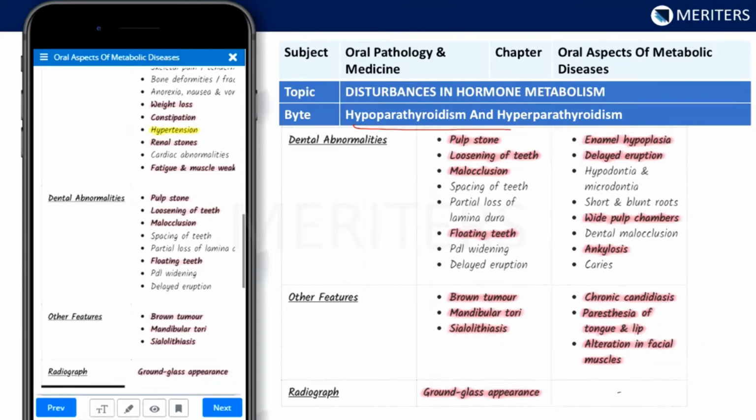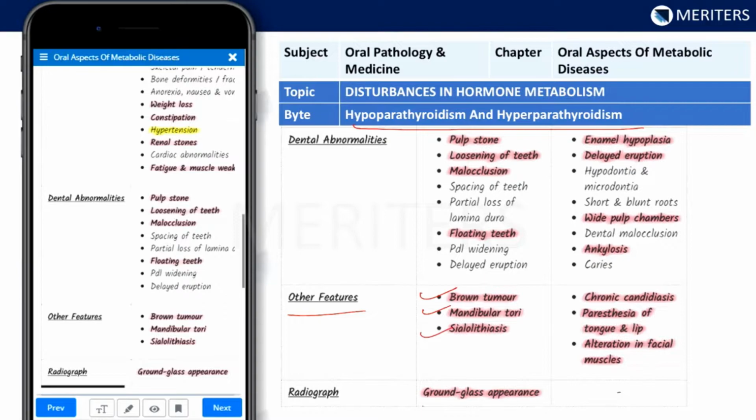This is covered under oral pathology and medicine, chapter oral aspects of metabolic diseases. We have a bite on hypo and hyperparathyroidism. The most important thing is that we have to know the dental abnormalities. Now we'll see the hyperparathyroidism dental features. We have pulp stones and loosening of teeth, so you will have floating teeth, spacing of teeth, partial loss of lamina dura, pulpal widening, and delayed eruption. Other features here will be the brown tumor, mandibular tori, and sialolithiasis. In the radiograph, you'll have a ground glass appearance.